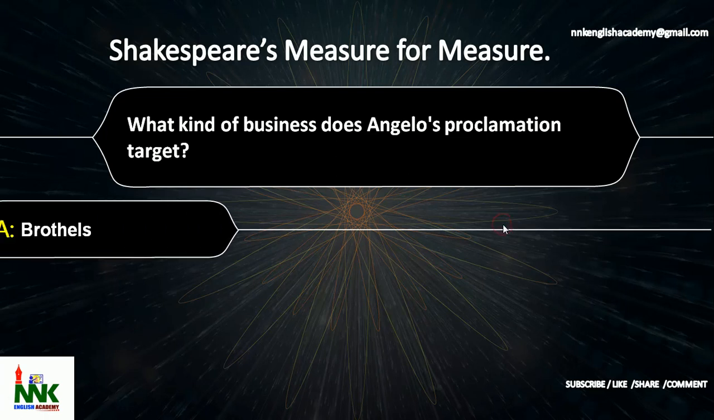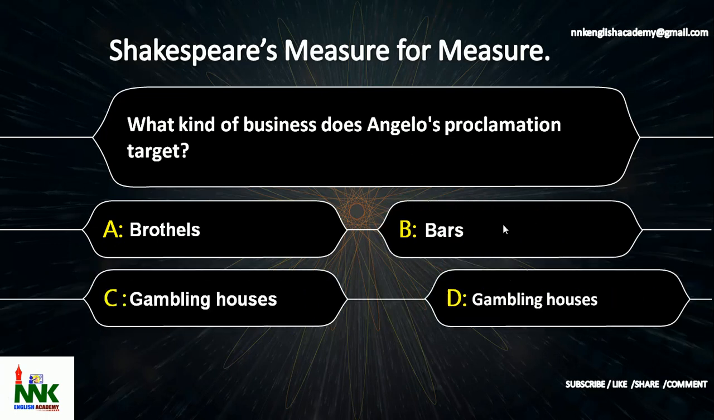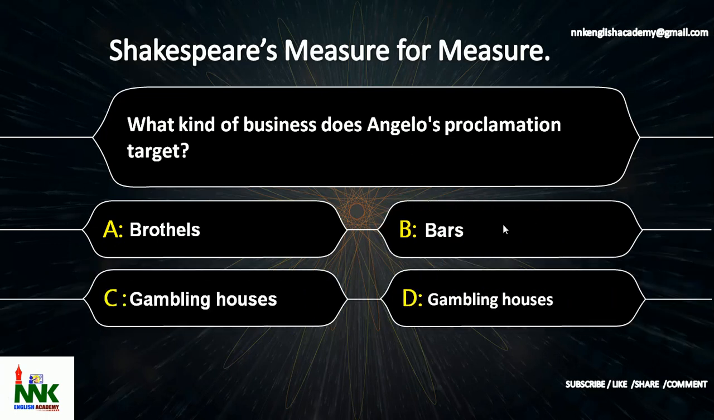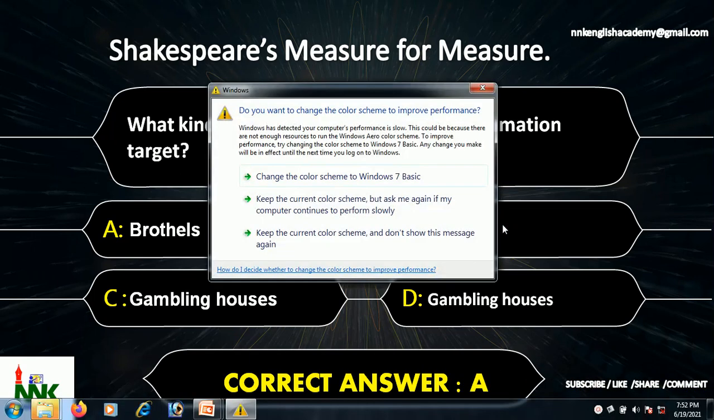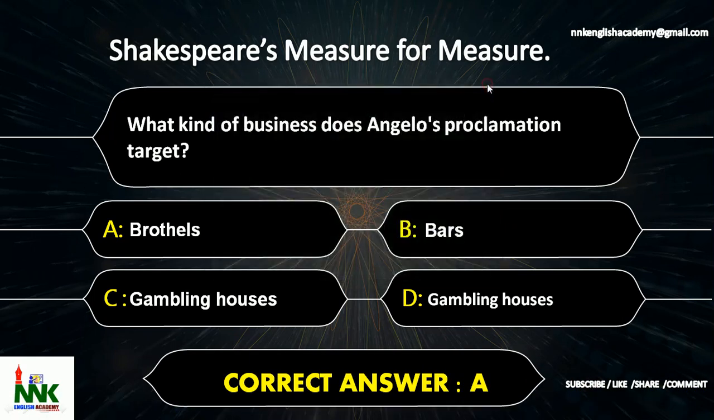The options are option A, brothels, option B, bars, option C, gambling houses, option D, again gambling houses. What kind of business does Angelo's proclamation target? The correct answer is option A, brothels.